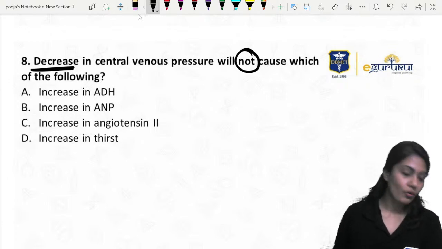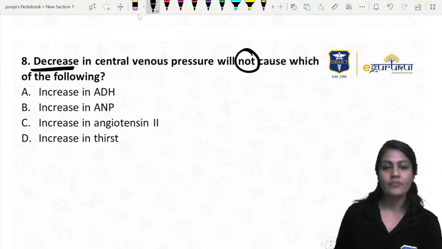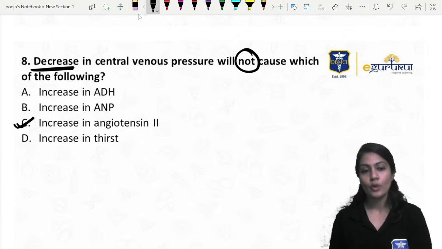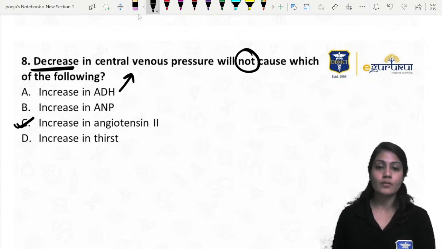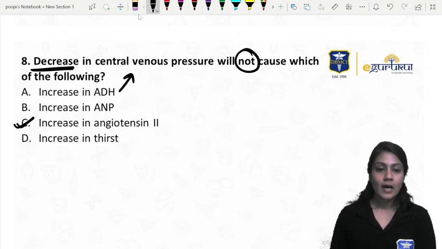Will not cause which of the following? Yes, I got the right answer. That means if the central venous pressure is decreased, the angiotensin 2 will not increase. Increase in the ADH: we want more water reabsorption since the central venous pressure is decreasing. So it needs to increase, right?